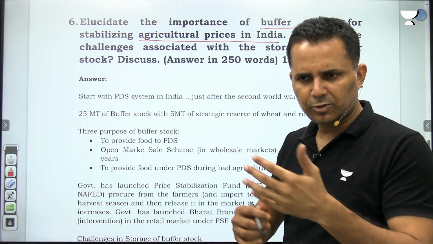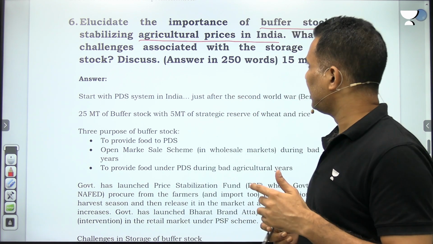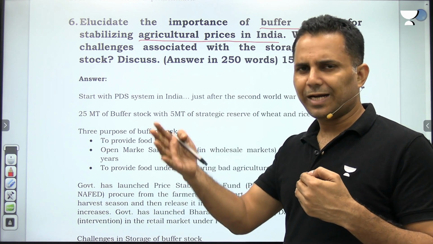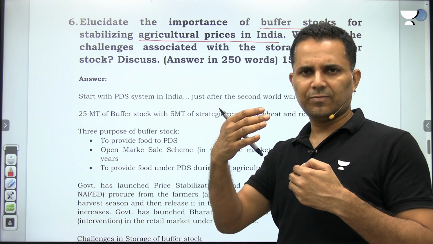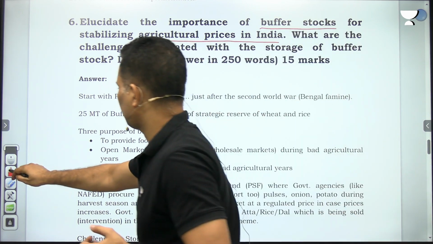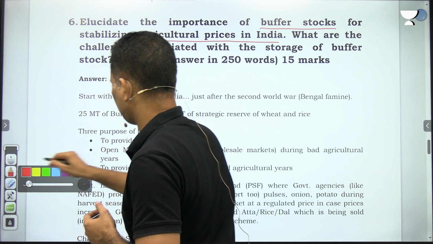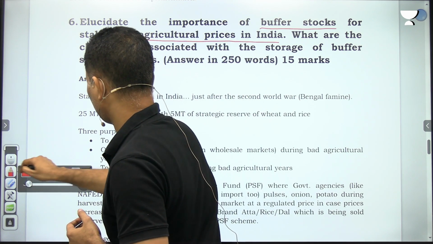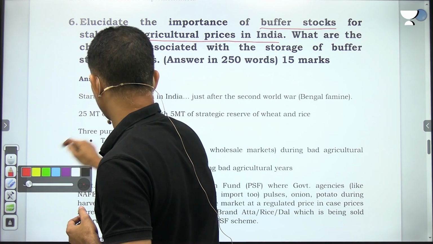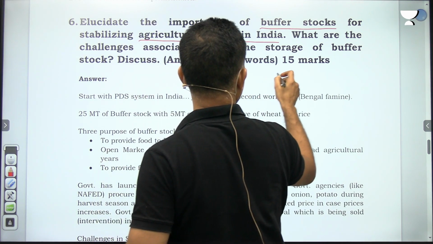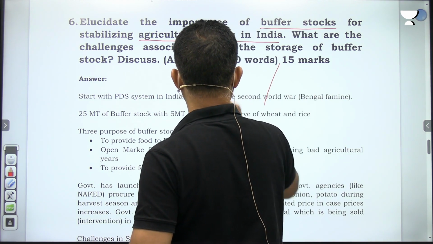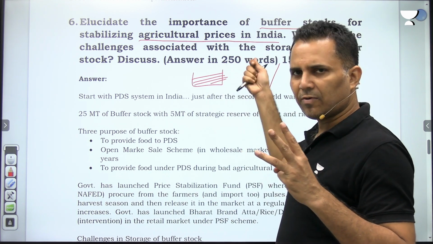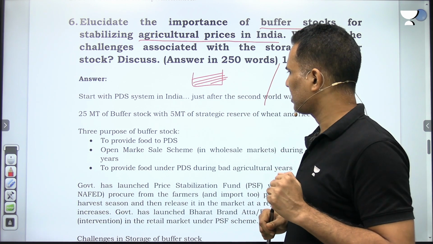One is public distribution. From the buffer stock, the public distribution system is done. Then what other activities are done with the buffer stock? In case of bad agricultural years, when the procurement from farmers doesn't happen, then from this buffer stock, see 3 purposes. From the buffer stock, FCI distributes food grains.